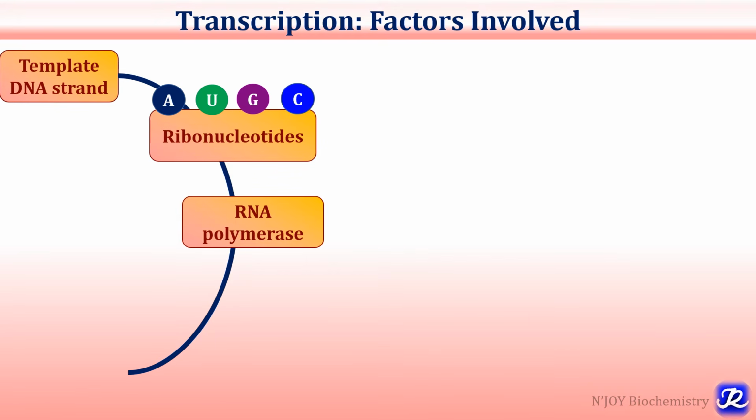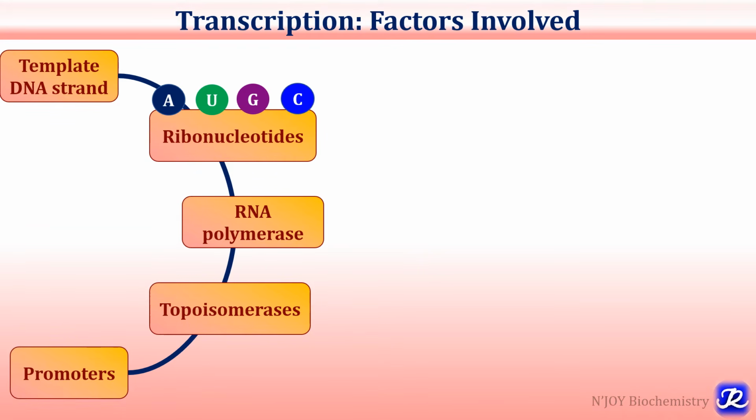RNA polymerase. Only one RNA polymerase is required in the prokaryotes, which can transcribe all types of RNA like mRNA, rRNA and tRNA. Then topoisomerase, which will relieve torsional strain developed because of supercoiling, which occurs due to unwinding of DNA. So that will be relieved by topoisomerase. And promoters. Promoters are required for transcription. So the various factors involved for transcription are template strand, ribonucleotides, the enzyme RNA polymerase, topoisomerases and promoters.